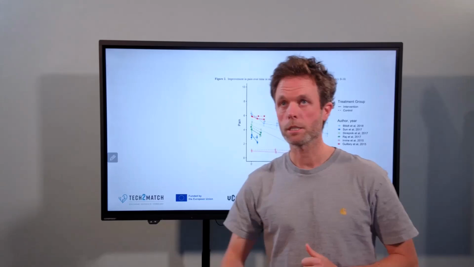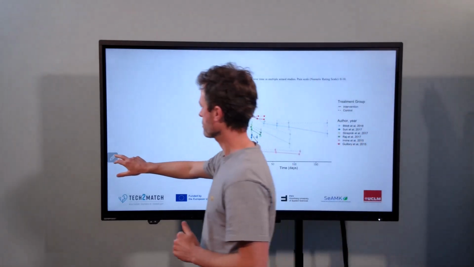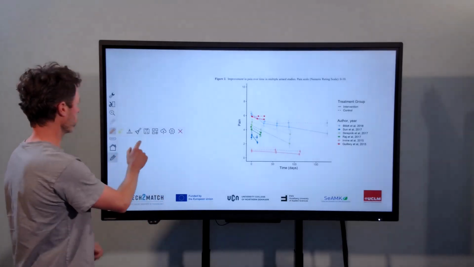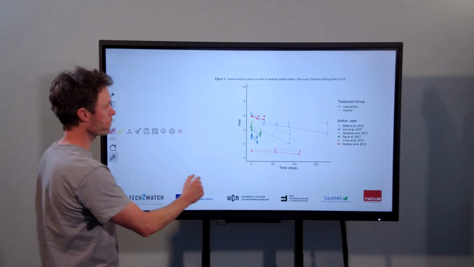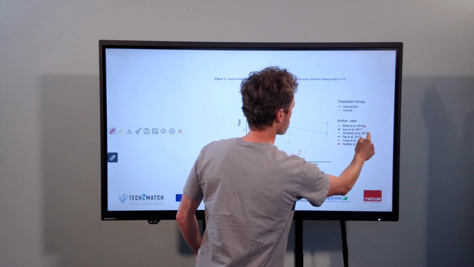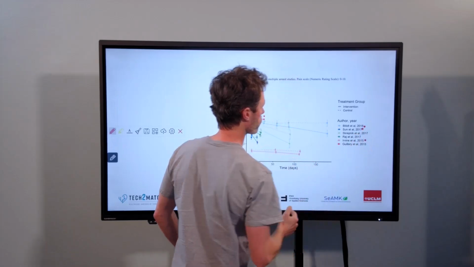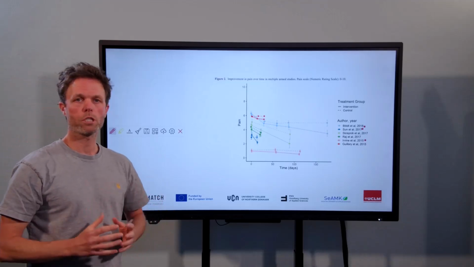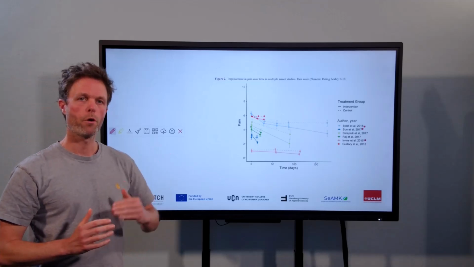If we look at the 3 studies, this is the study by Blöd et al., Son et al., and Irvine et al. All 3 studies we've already touched upon earlier on.